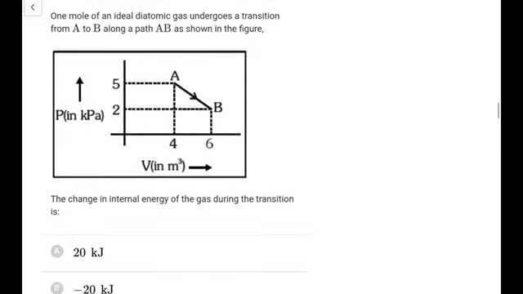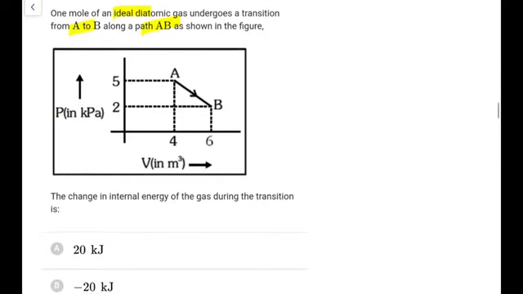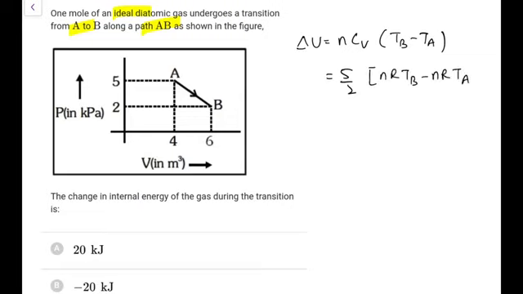Next one, a mole of an ideal diatomic gas undergoes a transition A to B along a path AB as shown in the figure. Okay, so the change in internal energy during the transition. How we will do this: the change in internal energy delta U, you write it as n Cv (TB minus TA). Because it is diatomic, I can write Cv as 5 by 2 R. So it is 5 by 2 nR TB minus nR TA, and at any point for an ideal gas nRT is PV. So this is PB VB minus PA VA.